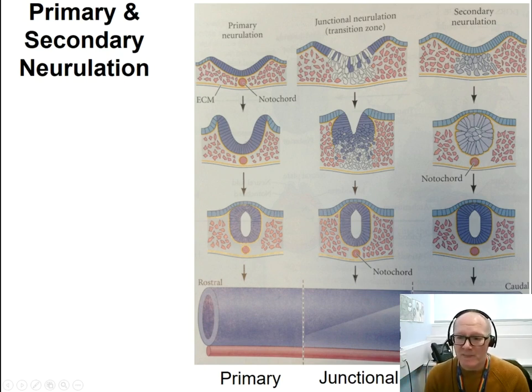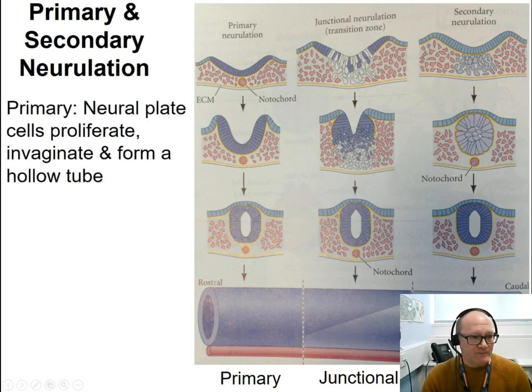Granted, there are some species that only have primary neurulation, but in all mammals and in most vertebrates, in the same embryo, we have both primary and secondary neurulation. Primary neurulation happens in the anterior part of the embryo, while secondary neurulation happens in the posterior part of the embryo. Okay, so in the anterior part of the embryo, we have primary neurulation. In the posterior part of the embryo, we have secondary neurulation.